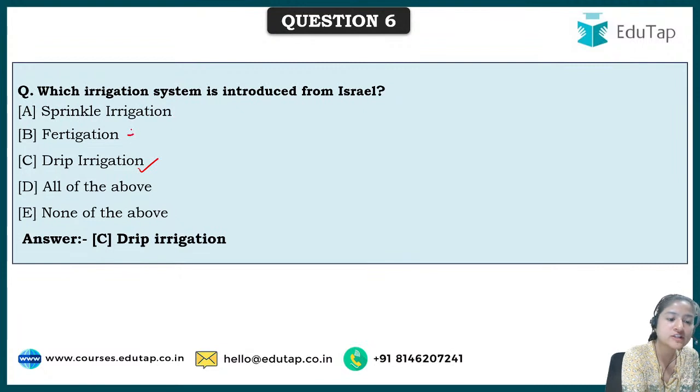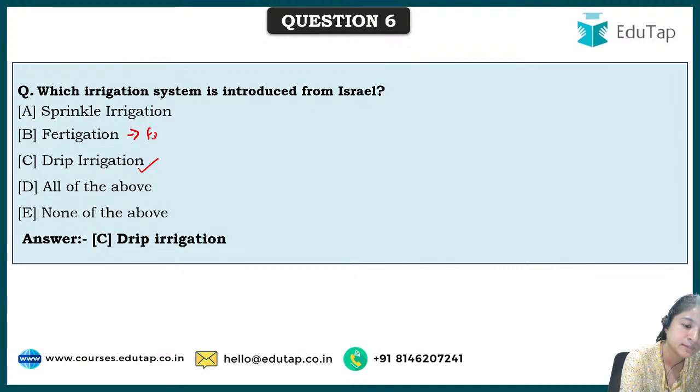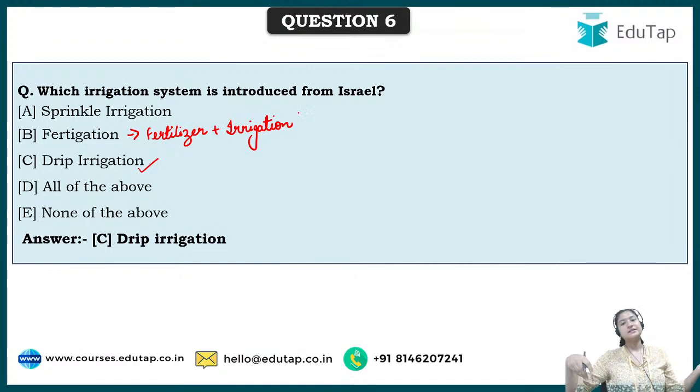First we'll go for this word. What is fertigation? Fertigation is when we provide fertilizer with irrigation. We dissolve the fertilizer in water, which is discharged in the field, so the fertilization of the soil is also done. When fertilizer is mixed with irrigation, the term is known as fertigation. It can be done either way, and there is no specific management system to do so. Whenever fertilizer is applied along with the irrigation, we call it fertigation.